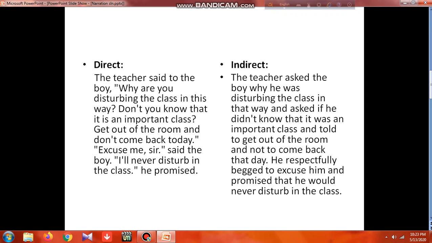As I said earlier, as "why" is an interrogative pronoun, there will be no "if" or "whether." So simply: the teacher asked the boy why he was disturbing. You see that "you" follows as "he," and for "are" we'll take the past form, "was." The teacher asked the boy why he was disturbing in that way. For "this way" it is "that way."